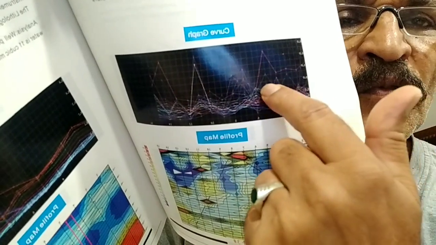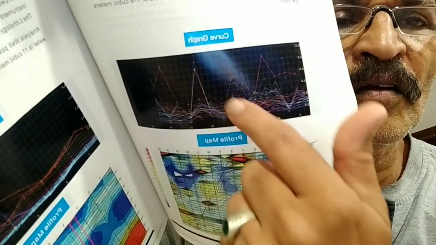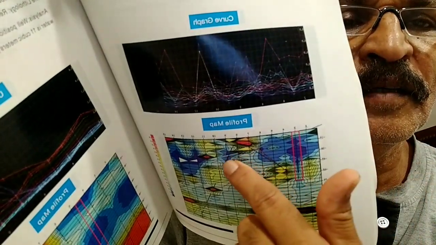These are the high peaks. These are the more resistance, more frequency. So these are the harder rocks, and in the rest you are finding the dips. These are the portions where you can get the groundwater.